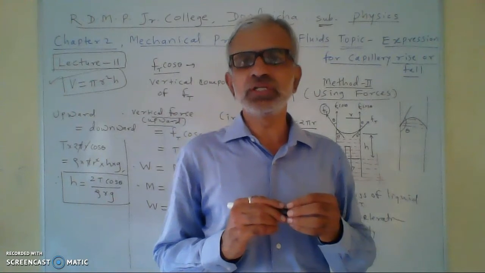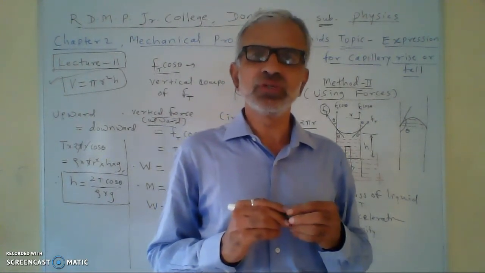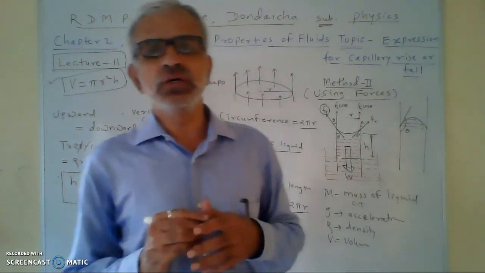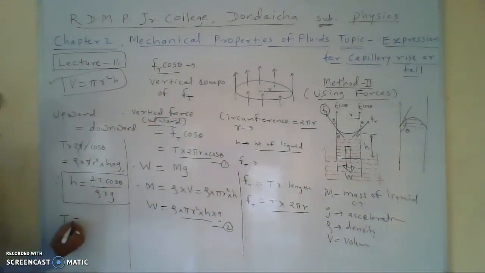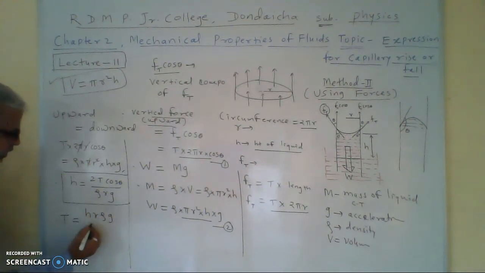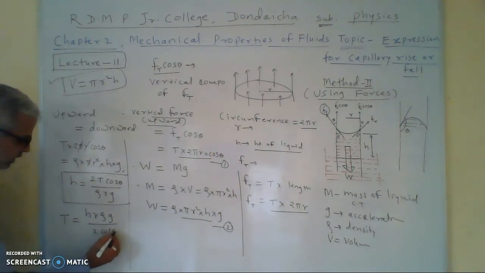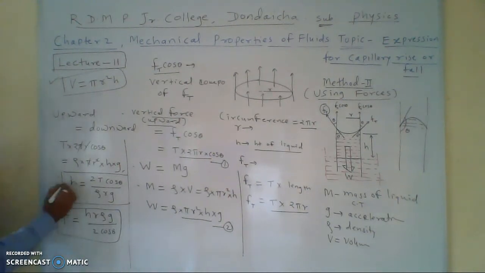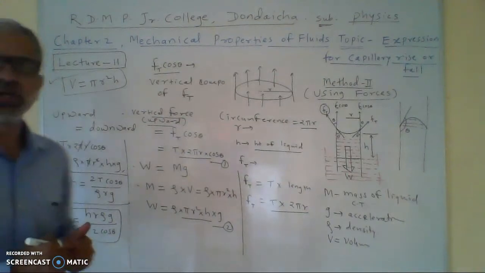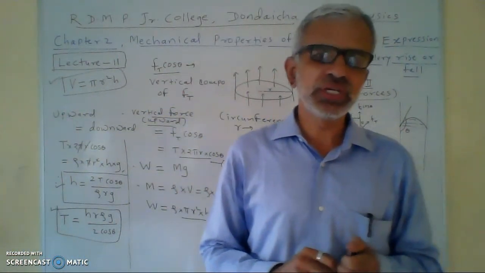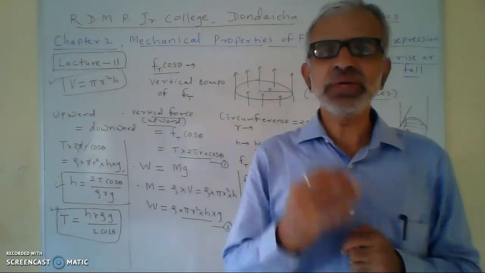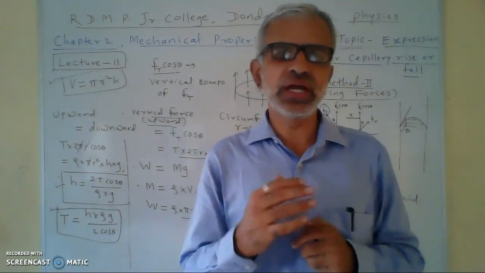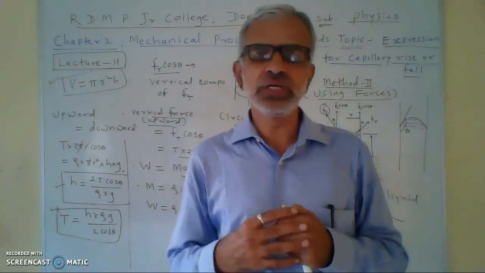In this way we have seen the capillary rise method 2, which is using forces. Now using this formula, you can also calculate T, surface tension, is equal to h r rho g upon 2 cos theta. Means by using this formula of h, you can also find surface tension of the liquid in laboratory. In laboratory, we measure radius, we measure h and calculate surface tension of the liquid.